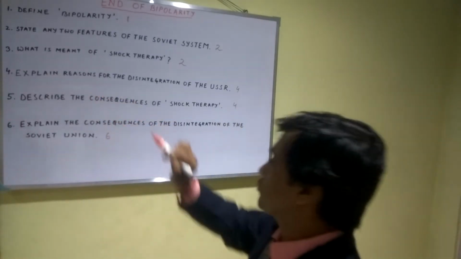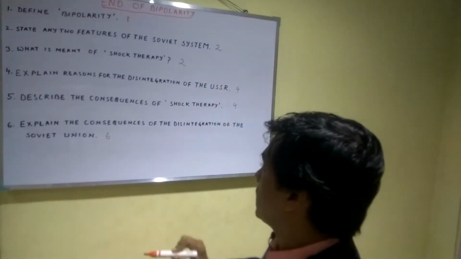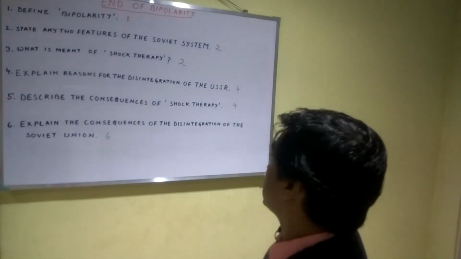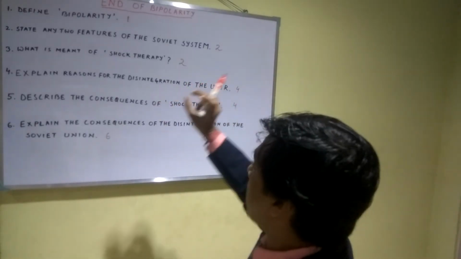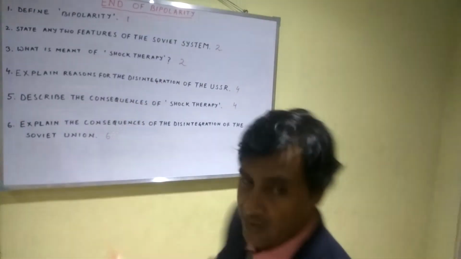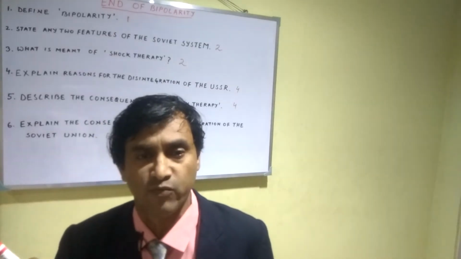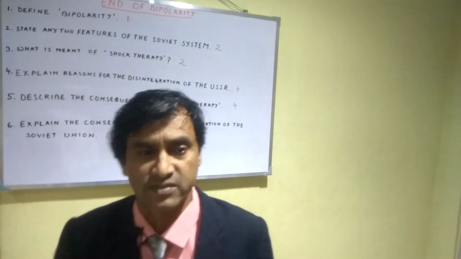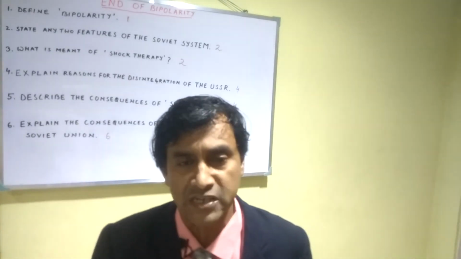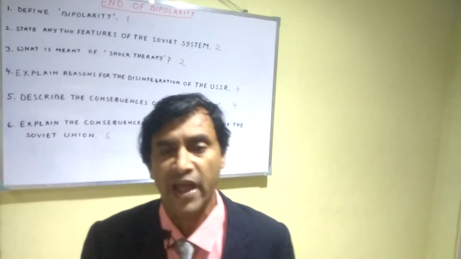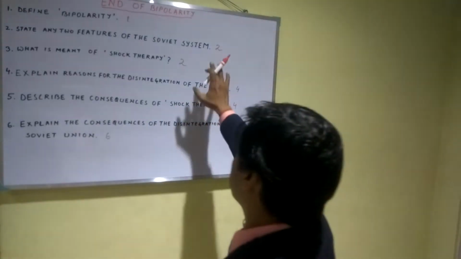Now question number 2, the next question. State any two features of the Soviet system. 2 marks. Very important question. So 2 marks means 40 words. Now how to write? You write point-wise and within the specification of the words. Now see how to write down the answer. The two features of the Soviet system were: the Soviet system was based on state welfarism, where the state was engaged in mass production to meet the needs of the people. Second point, the Communist Party of the Soviet Union controlled the government and dominated the political decision making. These are the 2 points within these 40 words, 2 marks and 2 points.